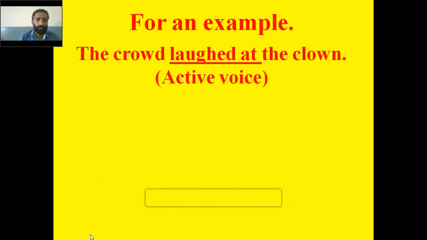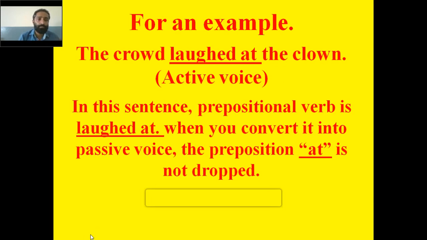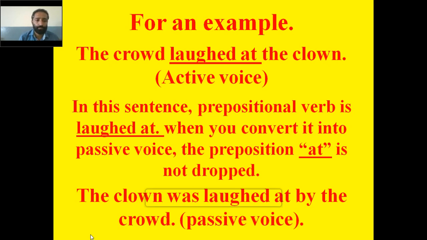For example, the crowd laughed at the clown. That is active voice. So what is the prepositional verb? In this sentence, the prepositional verb is laughed at, because we have got the verb plus a preposition. So when you convert it into passive voice, the preposition at must not be dropped. It has to remain in the passive voice. So how does it come? The clown was laughed at by the crowd. See, the preposition remains the same in the passive voice. So that is rule number 4. I hope you have understood.